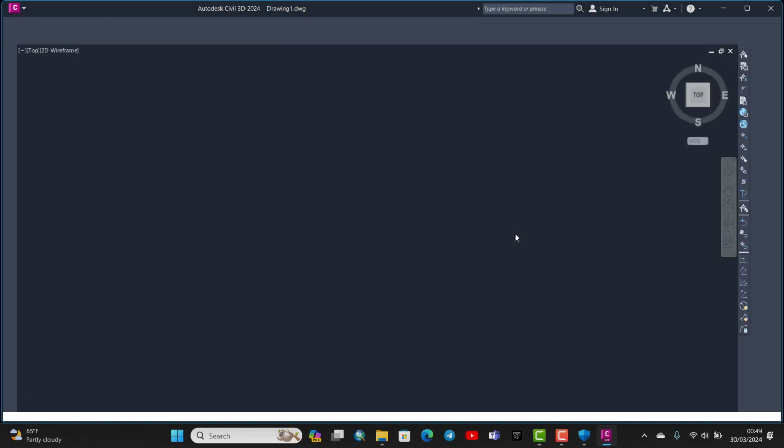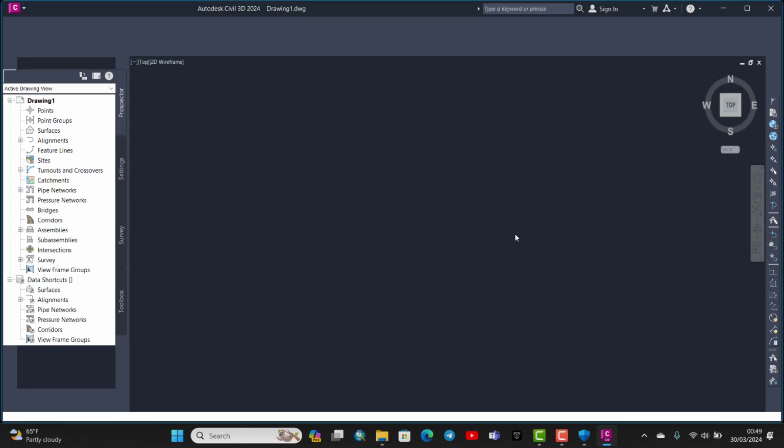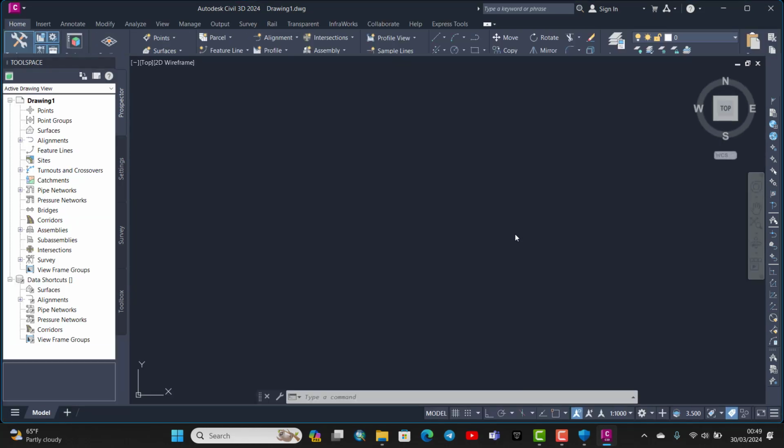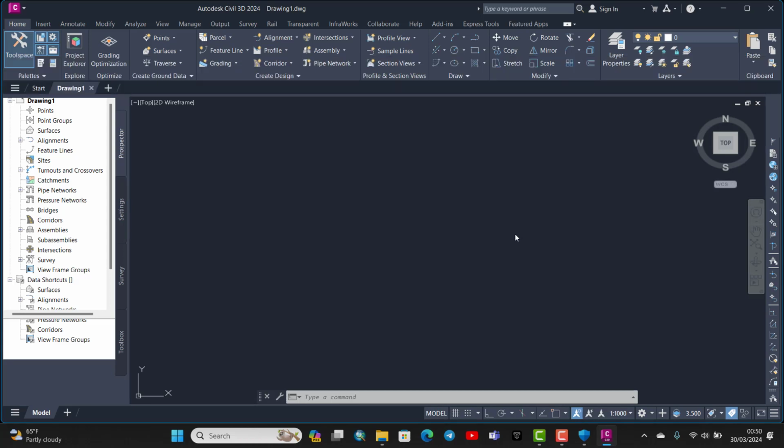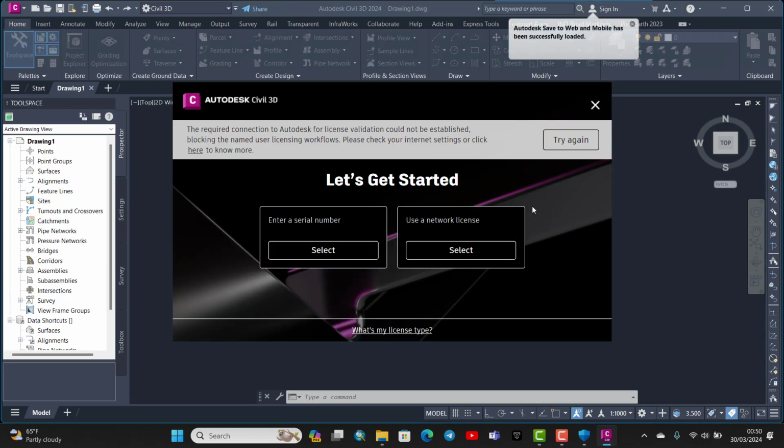Now what has happened, there's a screen which this process might not show me, but I need to, okay, right, it's here. So when this screen appears, you need to use network license. Just click on use network license, not serial number but network license, and you need to have internet connection active.